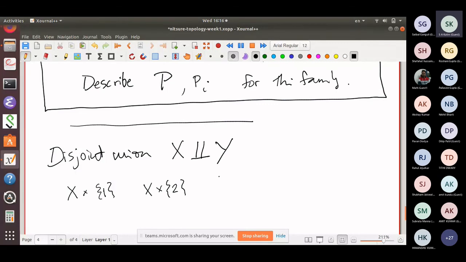Now, what's the intersection of X product with 1 and X product with 2? What is the intersection of these two sets? Yeah, equal to the empty set. Because every element here looks like this, (x, 1), and every element here looks like some (x', 2). And for an ordered pair to be equal, this x has to be x', possible, but 1 can never be 2. So they are disjoint. So if I now take the union of these two, X cross 1 union X cross 2, this I might call X disjoint union X.